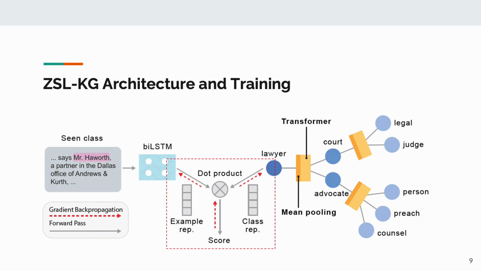Then, we take the dot product between the example representation and the seen class representations to get the compatibility scores or the logits. Finally, we train both the example encoder and the class encoder by minimizing the task-specific loss over the true labels. In this example, we use a binary cross-entropy loss as fine-grained entity typing is a multi-label classification task. During inference, we use the trained transformer graph convolutional network to get representations for the unseen classes and perform zero-shot classification.